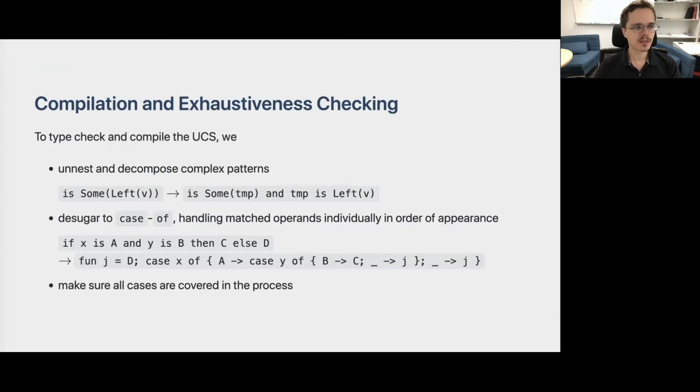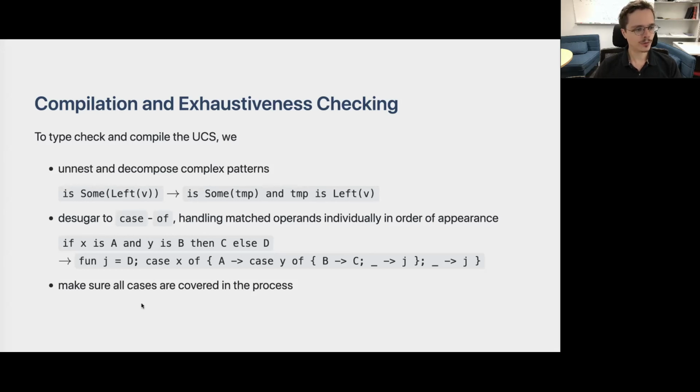Now let us briefly explain our approach to type checking and compiling the ultimate conditional syntax. The first step is to unnest all the patterns into a core representation of pattern matching, which pattern matches one level at a time. Then we desugar all the pattern matching tests into traditional case-of constructs, handling all matched operands individually in their order of appearance.